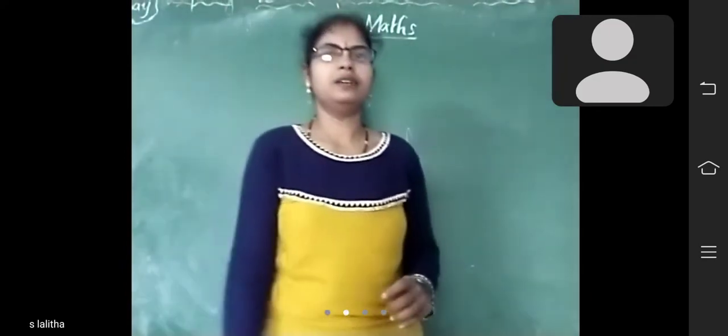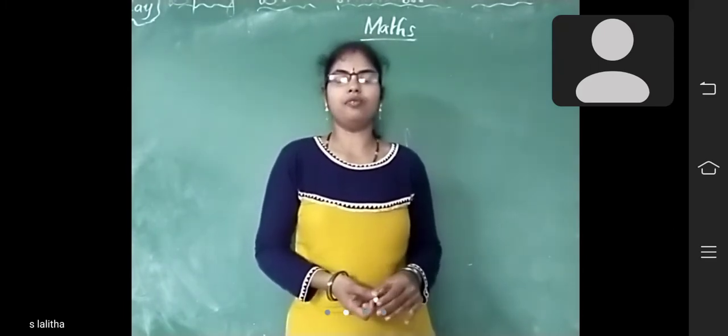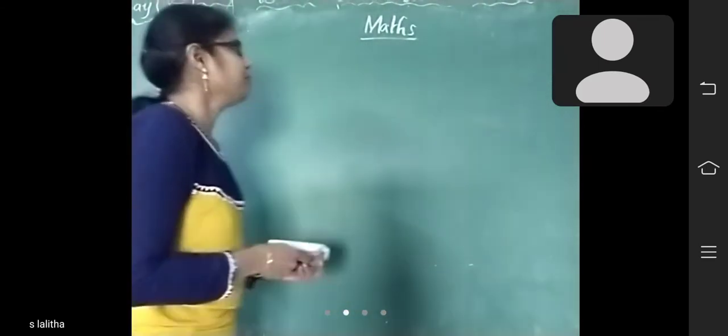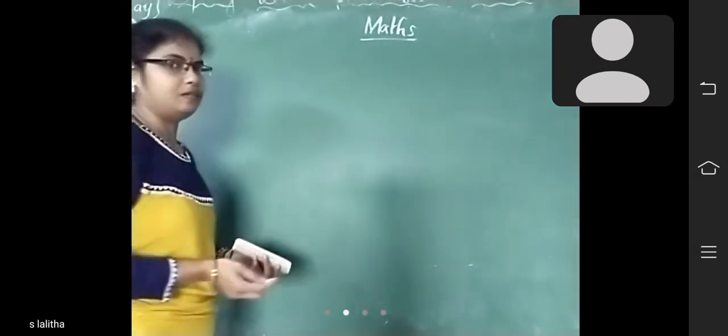Good morning, children. In the previous class, we learned the decimal representation of rational numbers. In the decimal expansion, what are the names we learned?